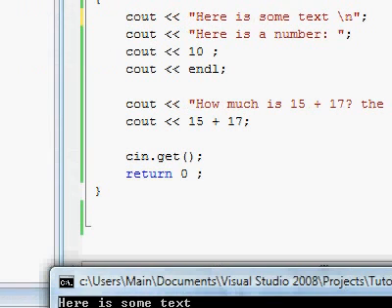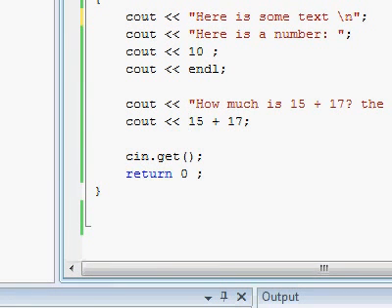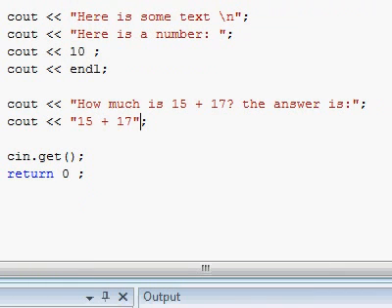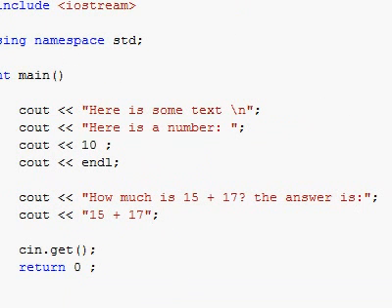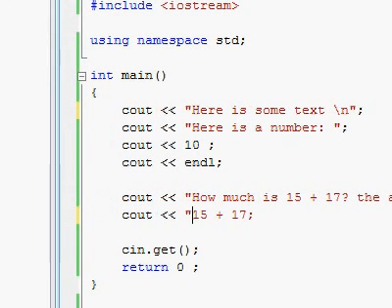And yes, you're right, if we wrapped this up inside of quotes, no calculation would be done, because the compiler would just treat this as regular text, just like "how much is blah blah blah", and it wouldn't do anything with it. Since we took it outside of quotes, which means that this isn't going to be regular text, it's going to be something special, then the compiler will try to figure out what it is.